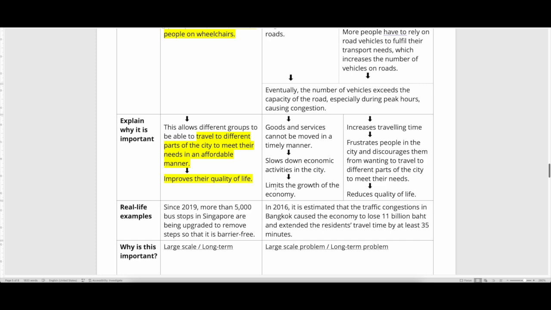Okay, this is an example that I'd like to show you. When I was a student like you, that sounded so long ago, buses were not barrier-free. MRT stations did not have lifts. For buses, you needed to climb a few steps up to board, whether it was a double-decker or a single-deck bus. Obviously for the elderly, it was a very difficult thing.